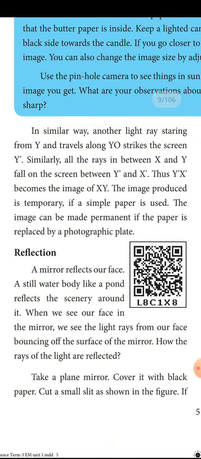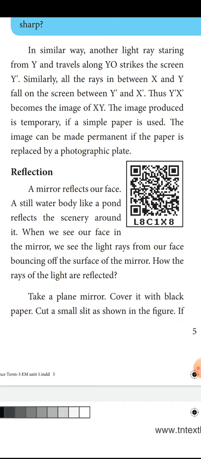Reflection. What do you mean by reflection? Bouncing back of light is called reflection. A mirror reflects our face. A still water body like a pond reflects the scenery around it. When we see our face in the mirror, we see the light rays from our face bouncing off the surface of the mirror. How are the rays of light reflected?